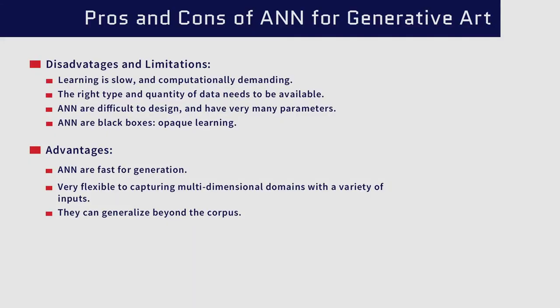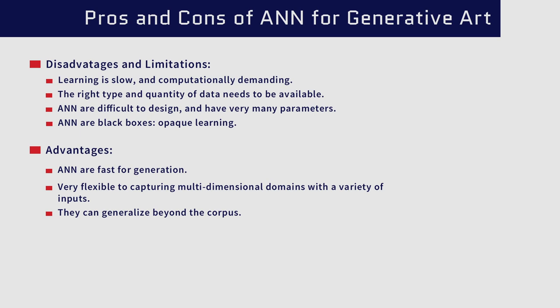On the other hand, neural networks also have numerous advantages. Once they are trained, they can generate new outputs very fast. They are very flexible for multidimensional domains like music, for example. They can encode vertical relationships between several voices pretty well. This is because they can be very large in the sense of taking a lot of inputs in parallel and automatically correlate them and learn dependencies. They are perfect for multimodal approaches since they do not care much about the nature of the data.